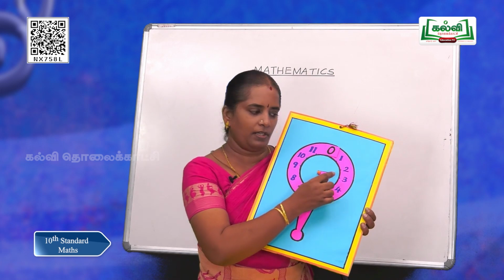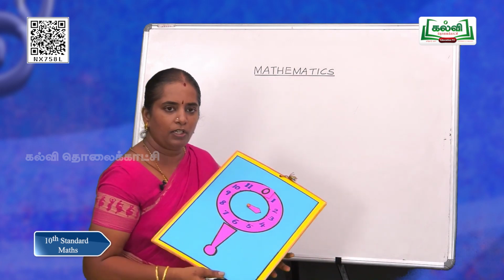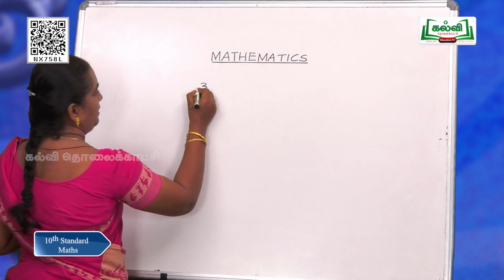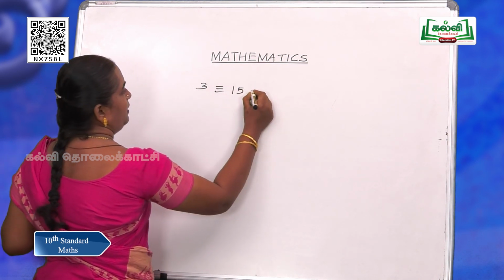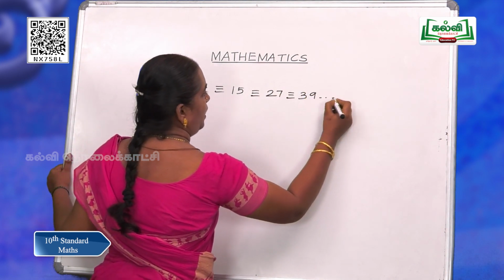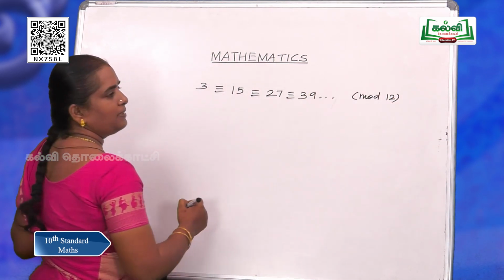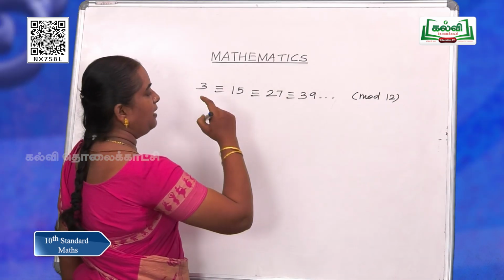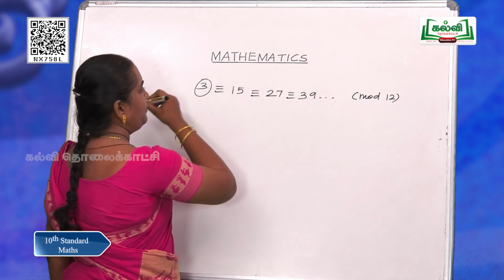So, here the least non-negative integer is 3. So, we say that those numbers are congruent and they belong to the congruence class 3. So, 3 is congruent to 15, which is congruent to 27, which is again congruent to 39, and so on. We have to write the modulus, then only the sentence becomes meaningful. These all belong to the same congruence class, which is named after 3.